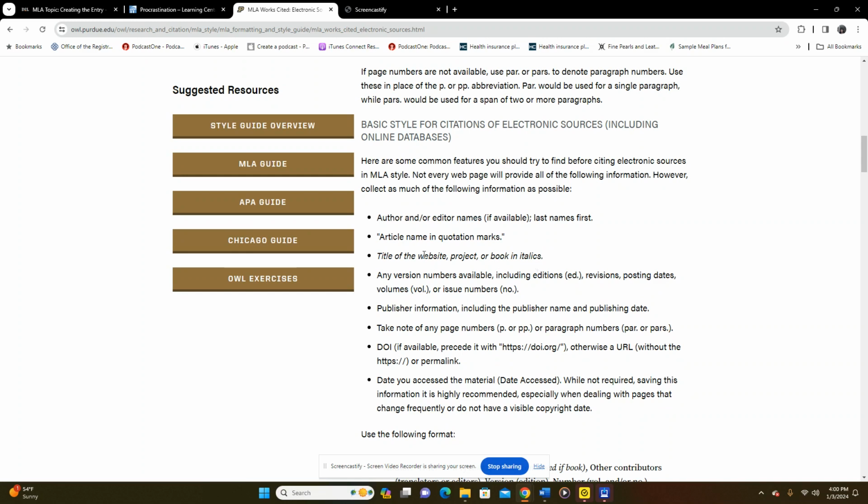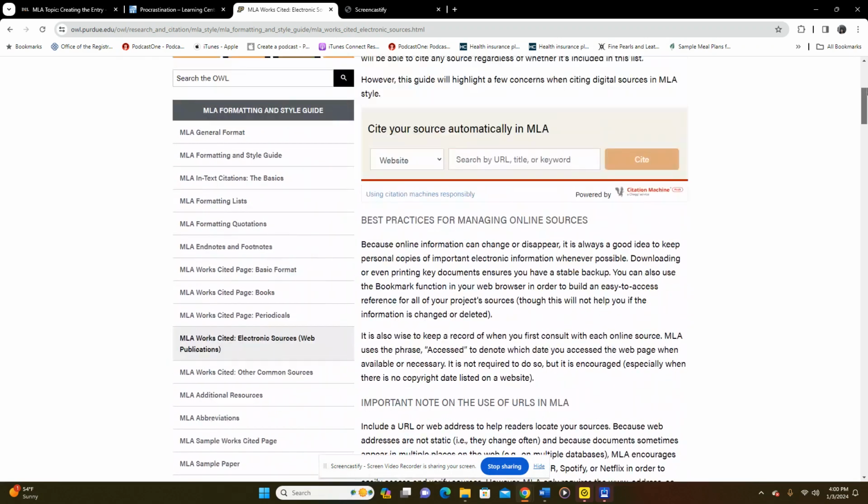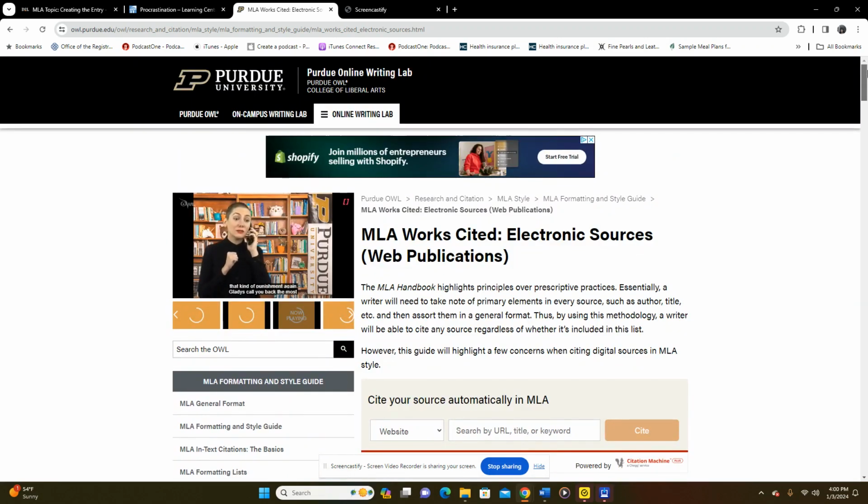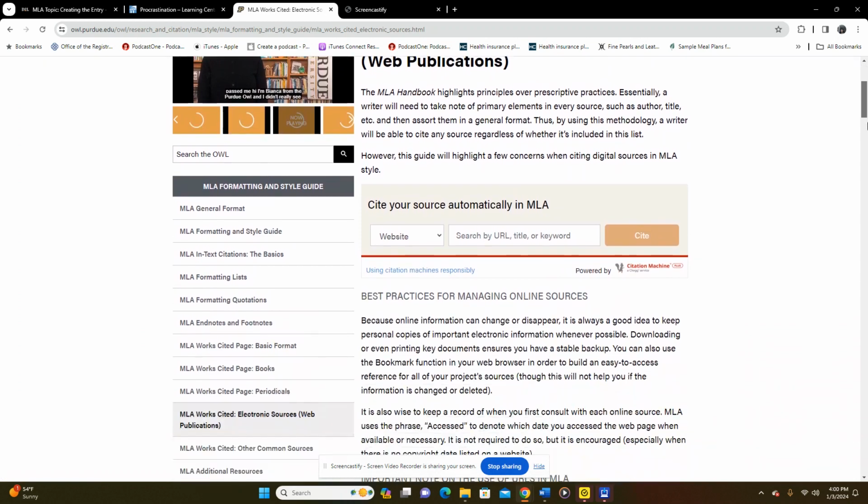So then the title of the website, project or book would be in italics. If we scroll back up and look at the italics, the title of the website here would be Purdue Online Writing Lab. That would be italicized. Okay.